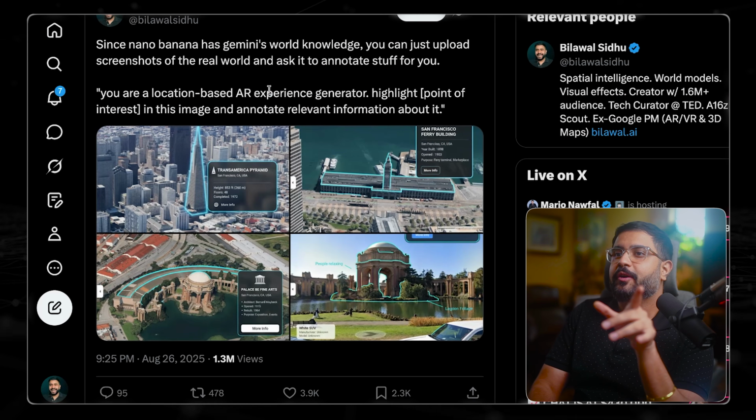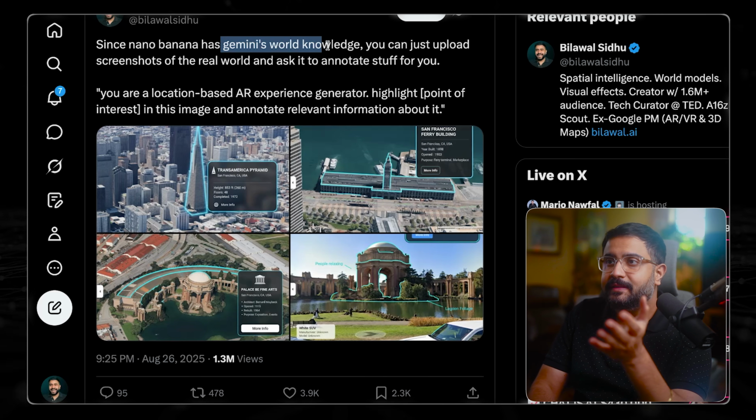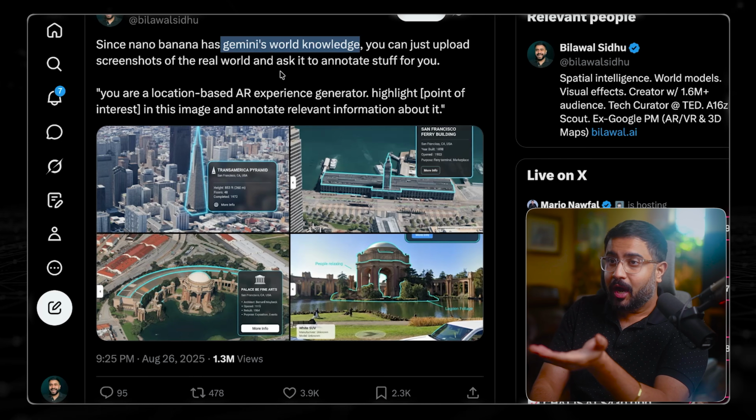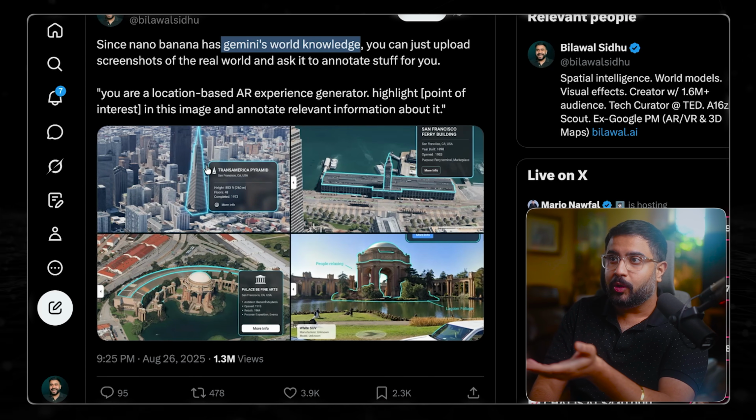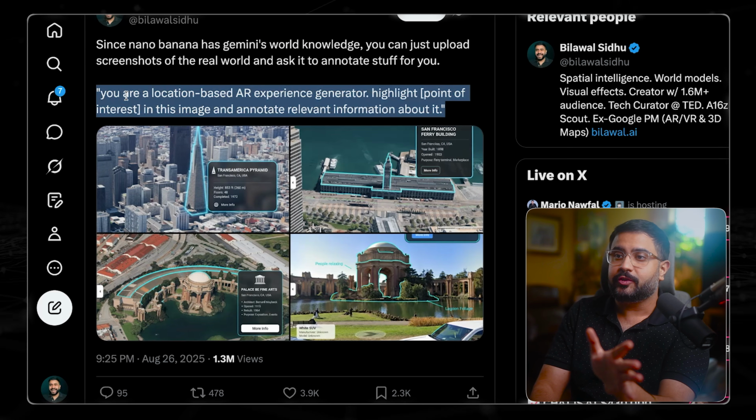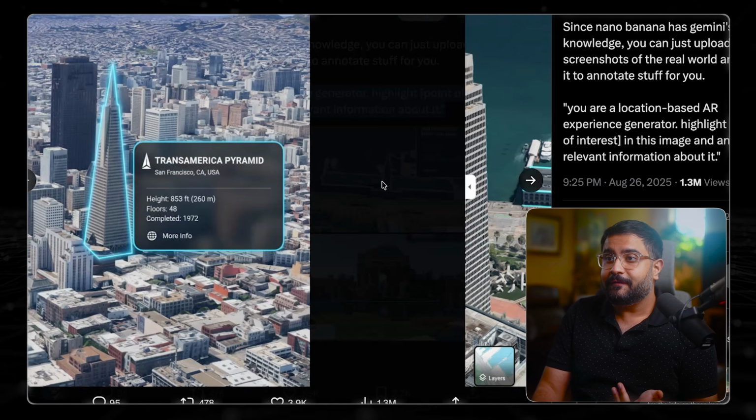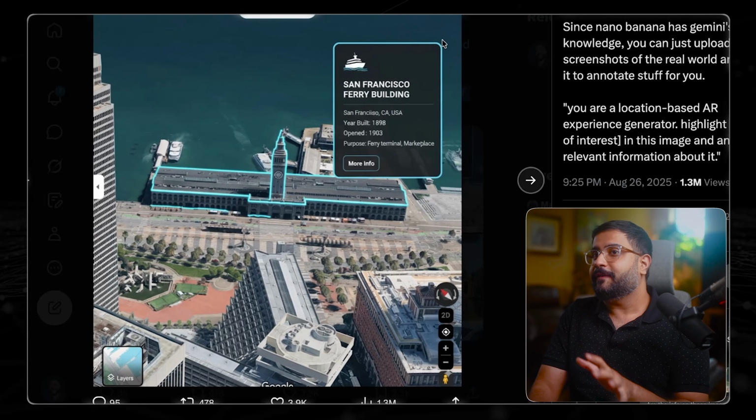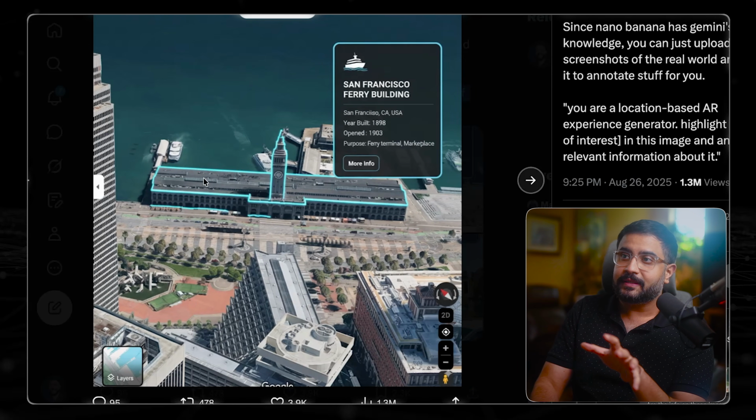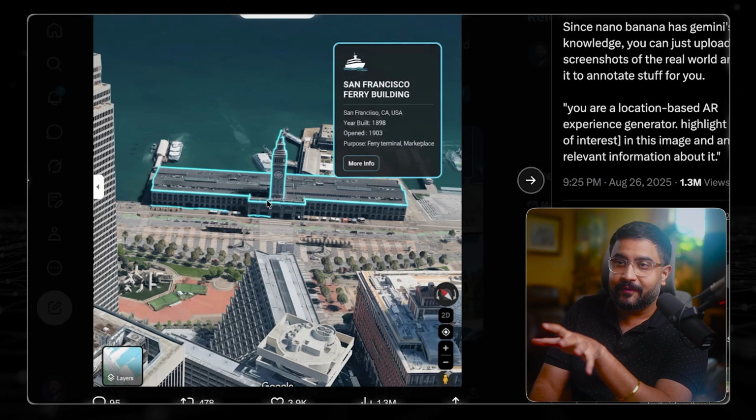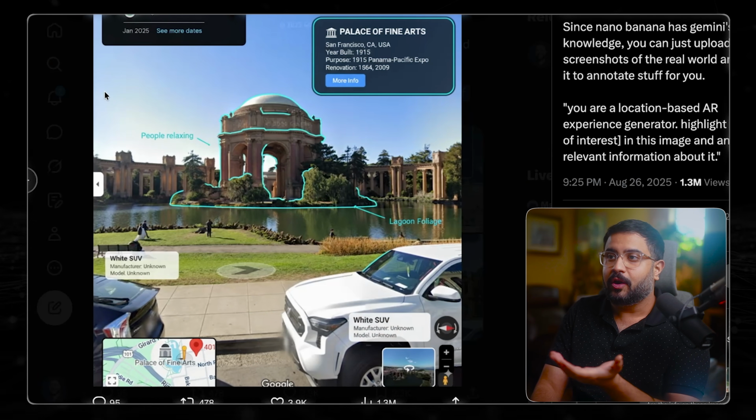Now, if you remember some of my old Nano Banana examples, since these models, Nano Banana for images and Omni for video, have Gemini's world knowledge, meaning they've digested all the text on the internet too, you can actually upload screenshots or videos of the real world and say, highlight the point of interest, and it'll do a great job of giving you exactly that, including some factoids. So I was really impressed with the fact that these models are even able to understand, oh, that's the point of interest, it's San Francisco Ferry Building, the Palace of Fine Arts, and so forth.